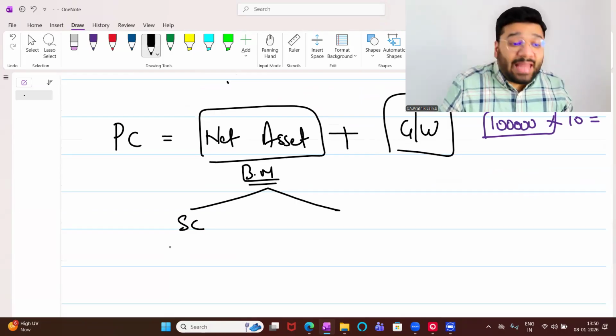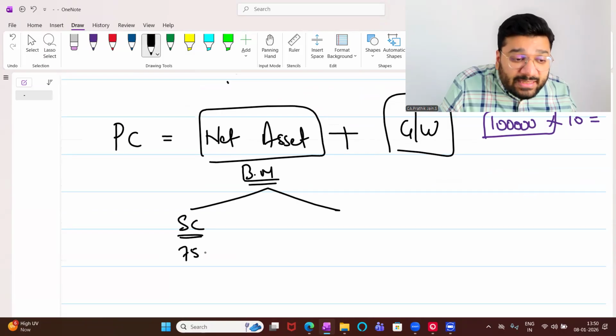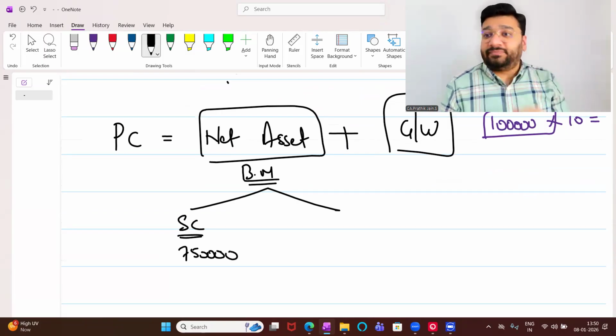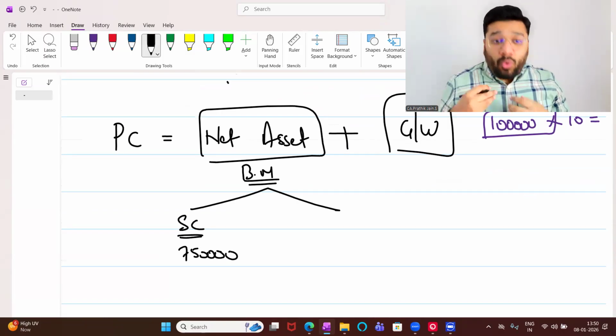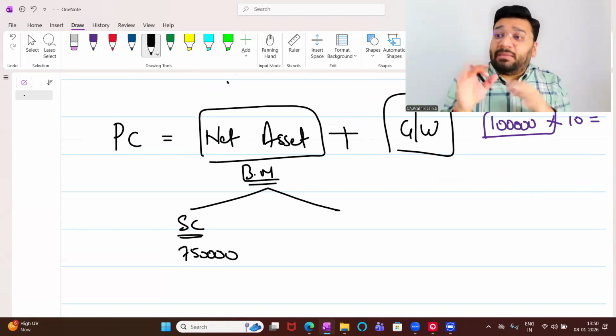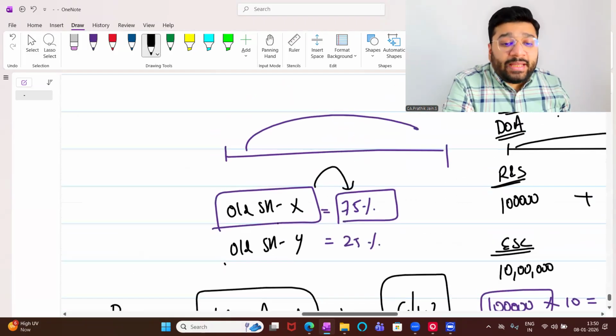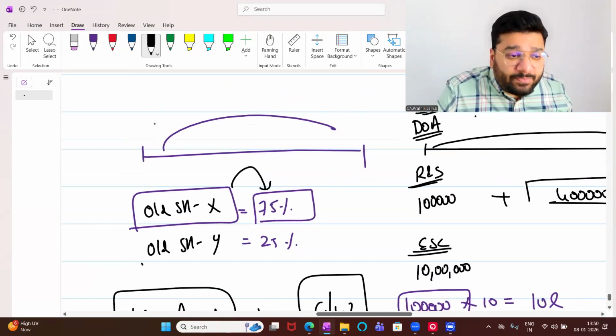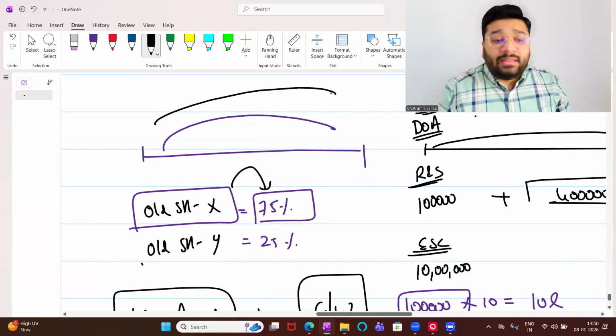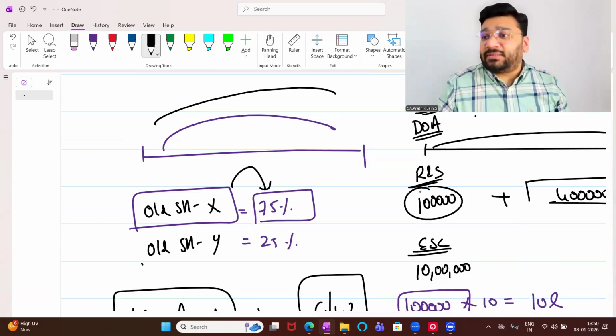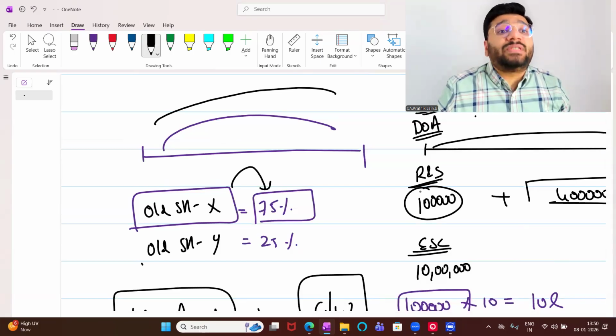75%, which is 7,50,000. So I will ask from him 7,50,000 bare minimum. First, yes or no? The capital I invested in the company, that capital minimum I want. Plus, what do I want? During my period of investment, we did some business. That business has earned a profit of 1 lakh rupees. This is called pre-acquisition profit.